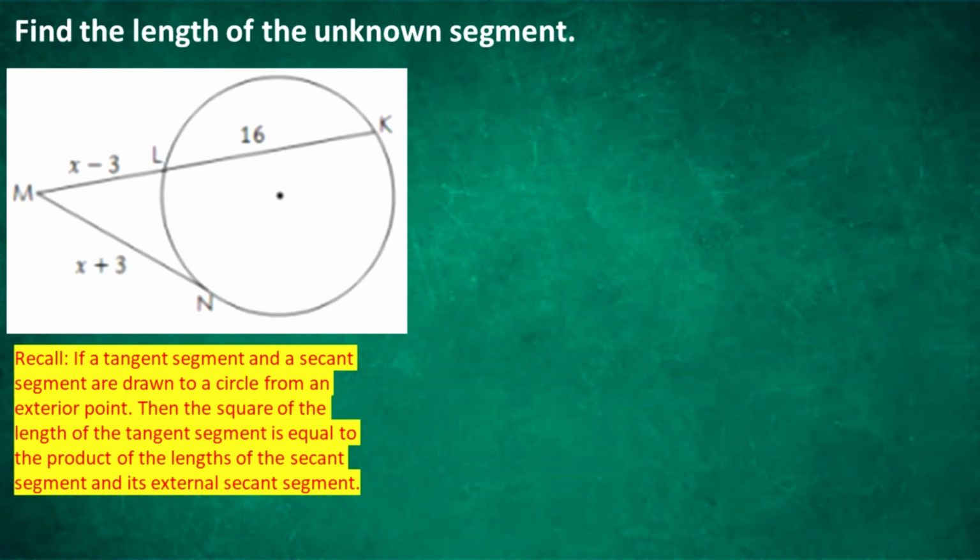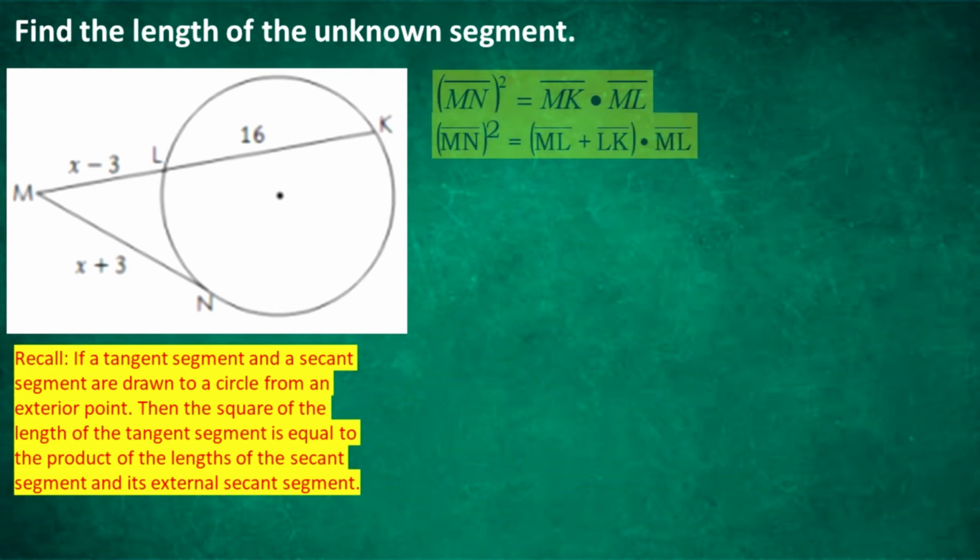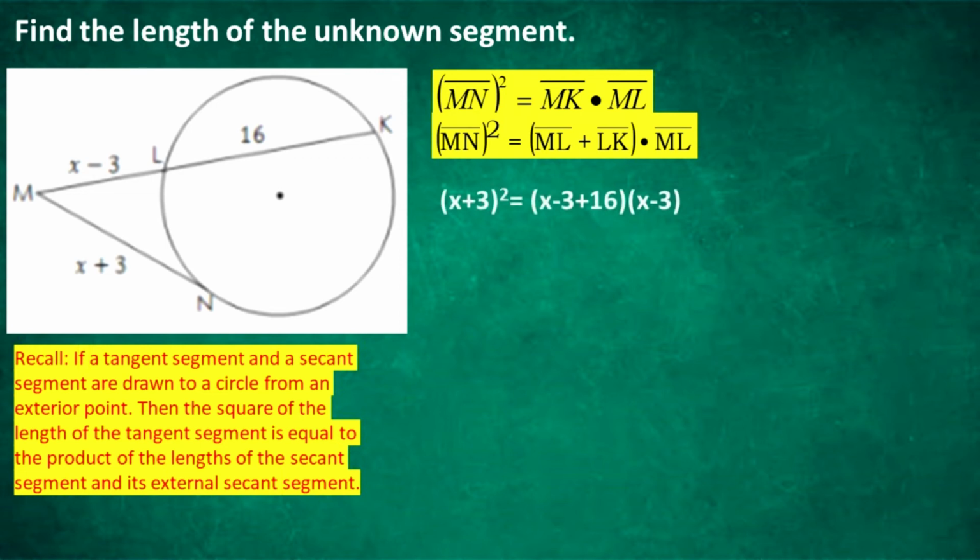In this case, the square of the length of the tangent segment MN is equal to the product of the lengths of the secant segment MK and its external secant segment ML. Input the given expressions and values. That is, quantity x plus 3 raised to 2 is equal to the product of quantity x minus 3 plus 16 and quantity x minus 3.